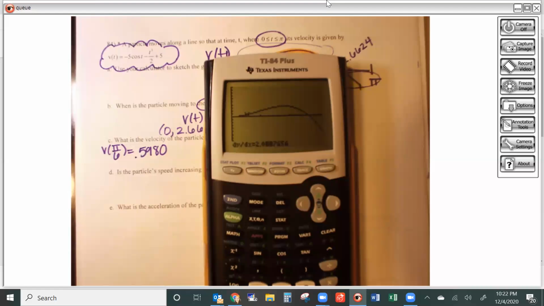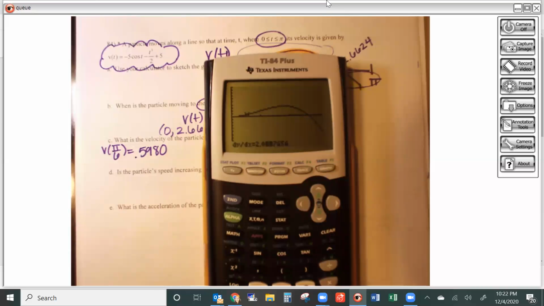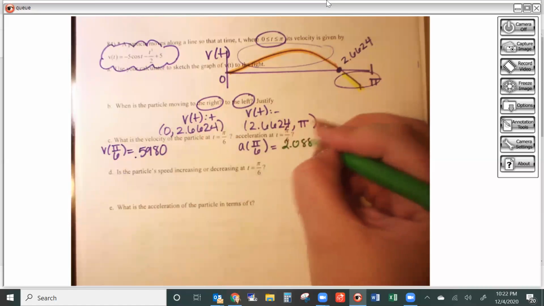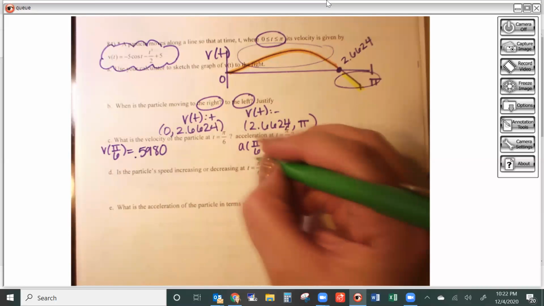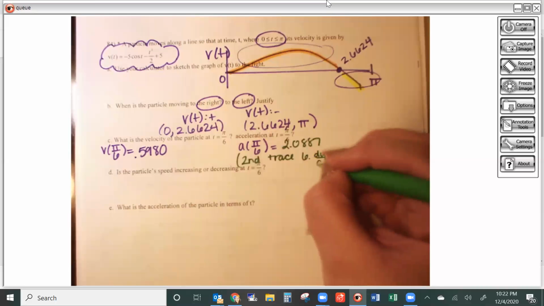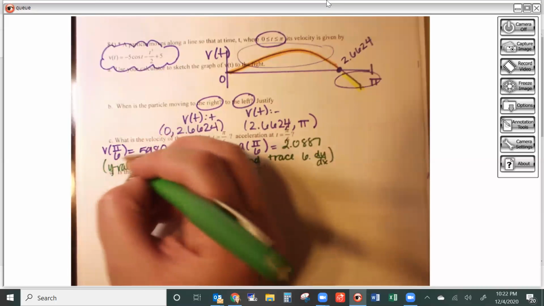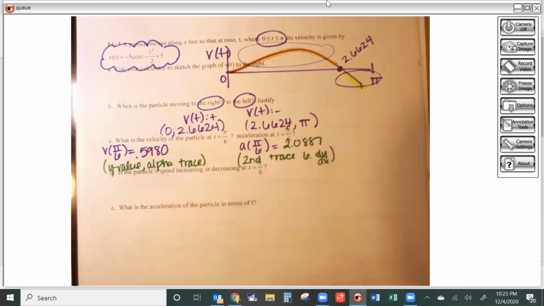Okay, so my slope came out to be 2.0887. This included me taking the derivative, which is second trace number 6, dy/dx. And then this was just the normal y value, which I used alpha trace for. You can also modify if you're good at changing the table and stuff, that's fine as well.